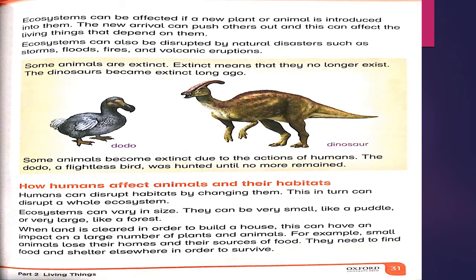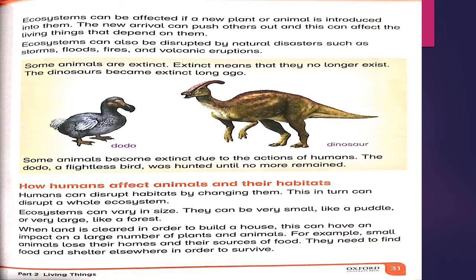Number 31. Ecosystems can be affected if a new plant or animal is introduced into them. The new arrival can push others out and this can affect the living things that depend on them.